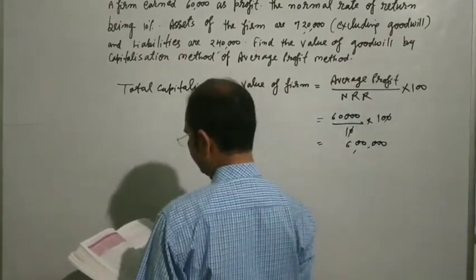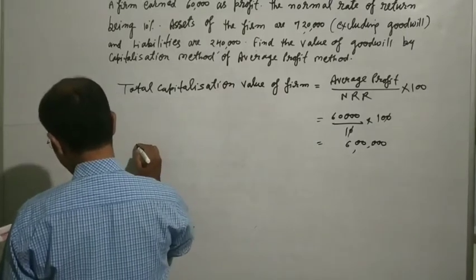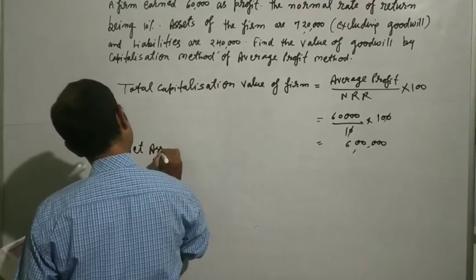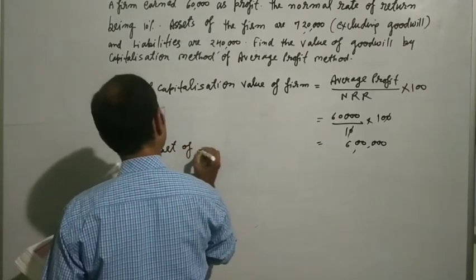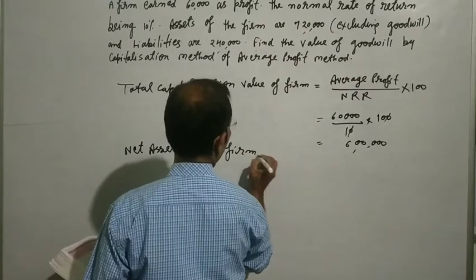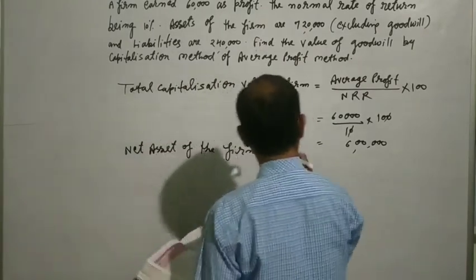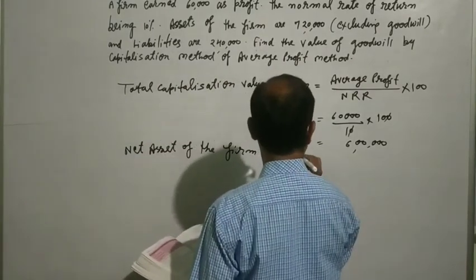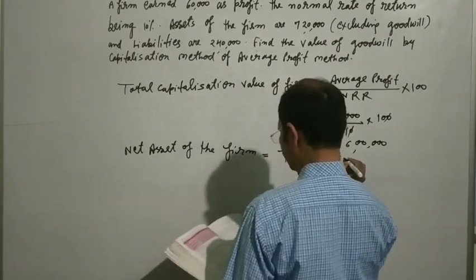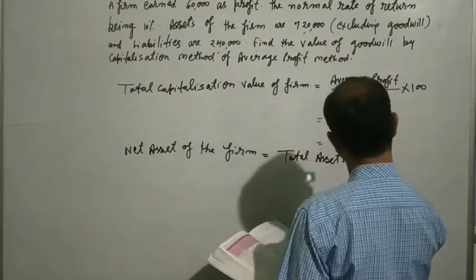After this we find the net asset of the firm. The formula will be total assets minus total liabilities.